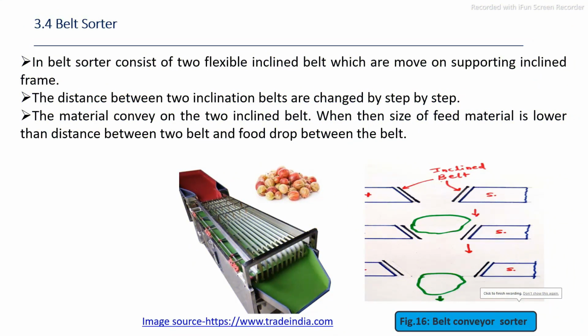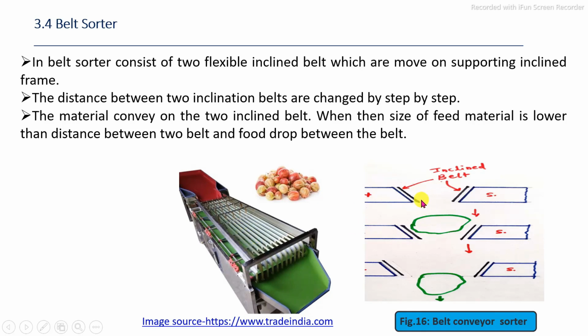Next one is the belt sorter system. In the belt sorter system, the moving belts, you can see, may be a flat belt system, or may be a rope belt system. These are the belts: first, second, third, fourth, fifth, sixth, 7, 8, 9, 10. These are the number of belts in which the feed materials are moving along the two belts, on the top of those two belts. The distance between the two belts varies along the length of the belt moving in this line.